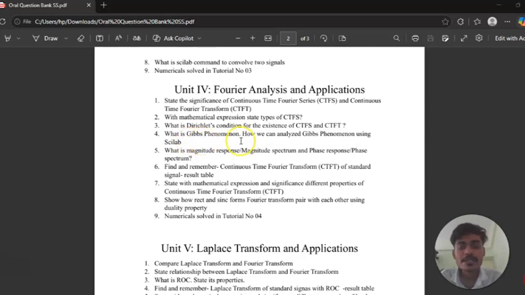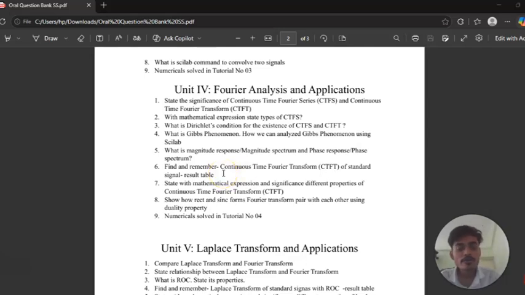After that, question number 4 is: what is the Gibbs phenomenon, and how can we analyze the Gibbs phenomenon using Scilab? After that, question number 5, that is important: what are magnitude response, magnitude spectrum, phase response and phase spectrum? After that, we will move on to question number 6, that is find and remember the continuous time Fourier transform, CTFT, of standard signals, in a result table.